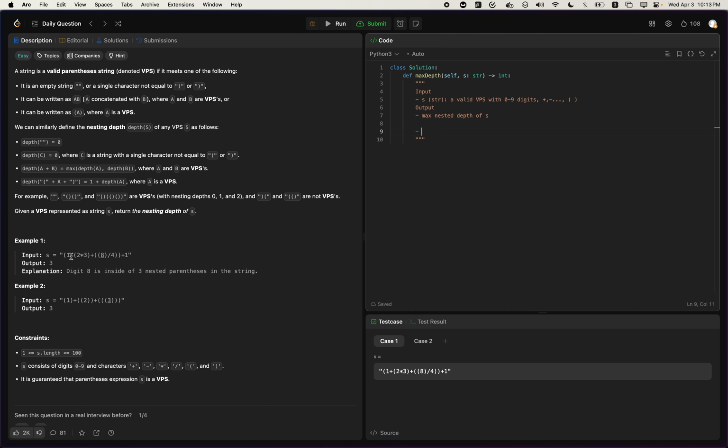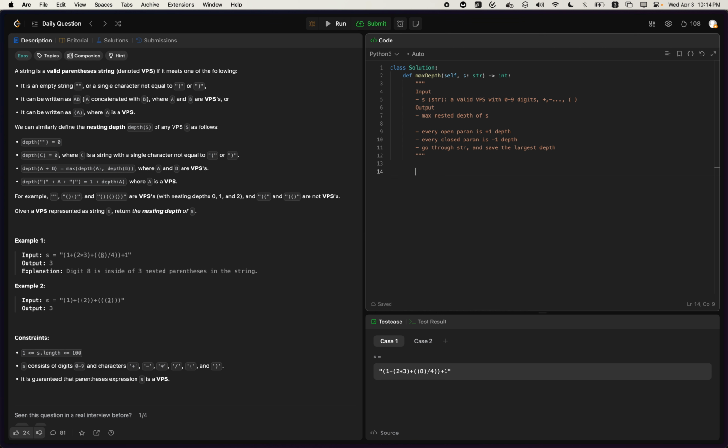So obviously at this point, this outside is 0, 1, 2. But once you have a closed parenthesis, you go back, you close the depth you're at, right? So every open paren is plus 1 depth. Every closed paren is minus 1 depth. And you just go through the string and save the biggest depth. That's the largest depth.